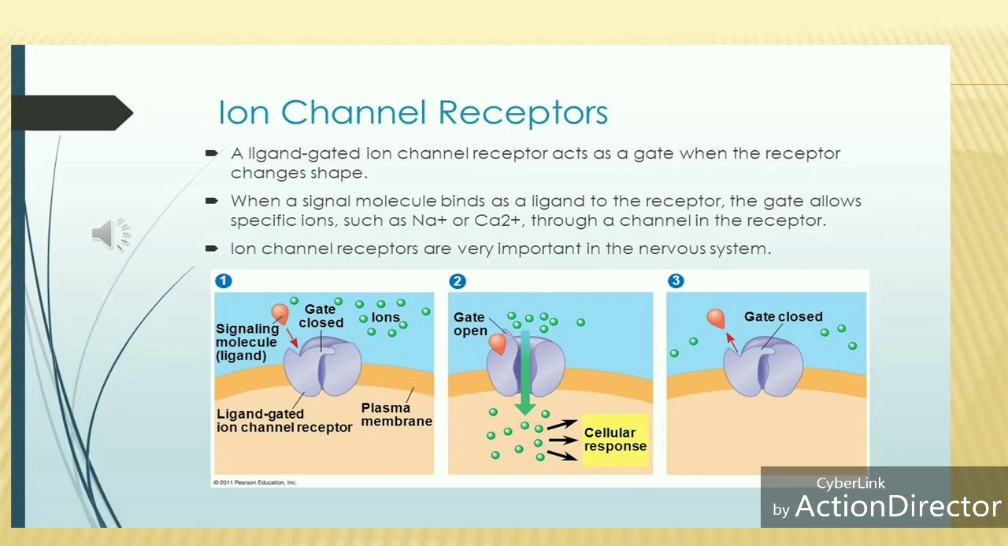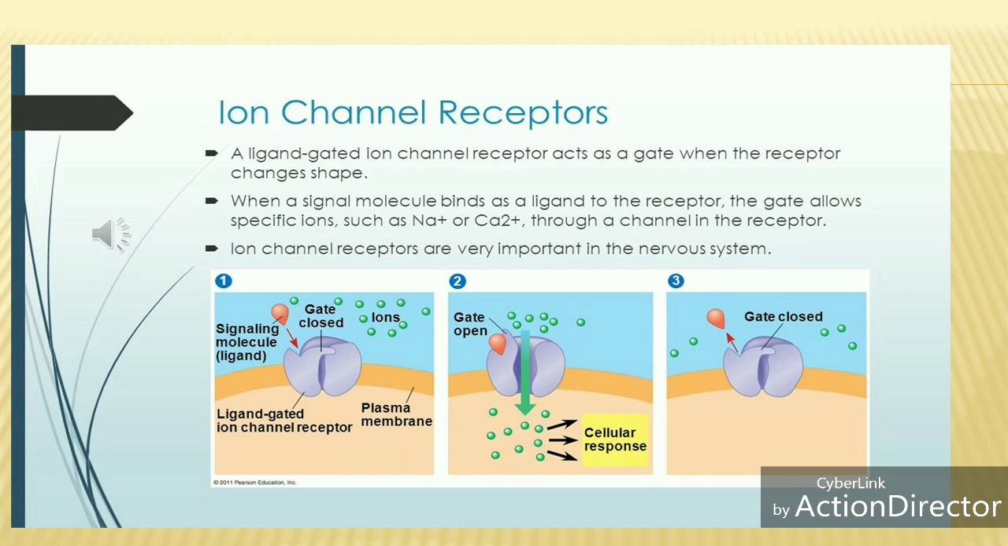Ion channel receptors are ligand-gated ion channel receptors. The receptor acts as a gate when it changes shape. When a signal molecule binds as a ligand to the receptor, the gate allows specific ions such as sodium or calcium through a channel in the receptor. Ion channel receptors are very important in the nervous system. So I hope you understand what ion channels are.